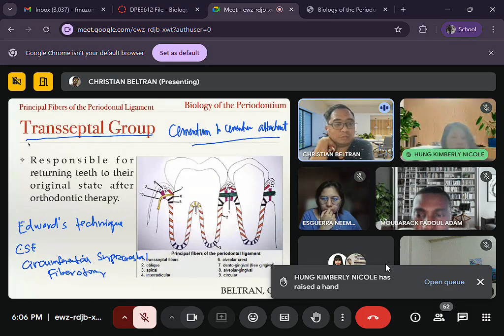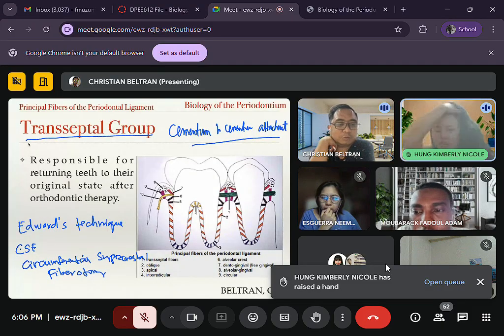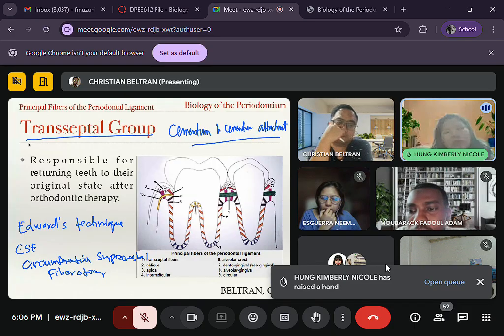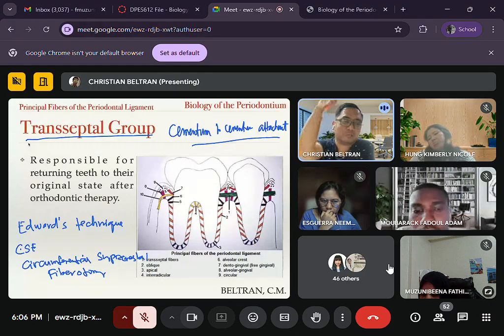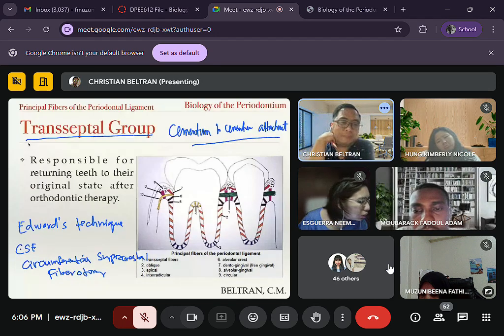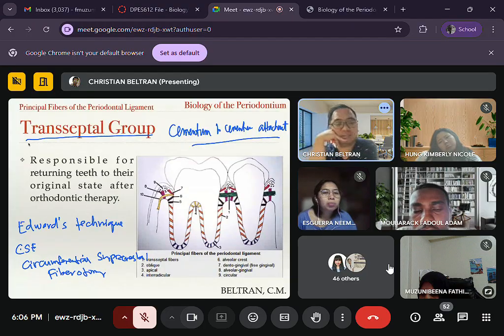If you derotate a tooth... yes, Doc, instead of the blade, can we use gumsep na lang? Parang safer. Gumsep kasi is thicker. So yes, you're able to cut, pero you're not able to go deeper. Your goal kasi is to go deep to cut through the fibers. So you can use your surgical blade number 11, para mas malalim siya. So once you cut all around, you are now creating a scar on the area. And that scar would prevent the tooth from rotating again.